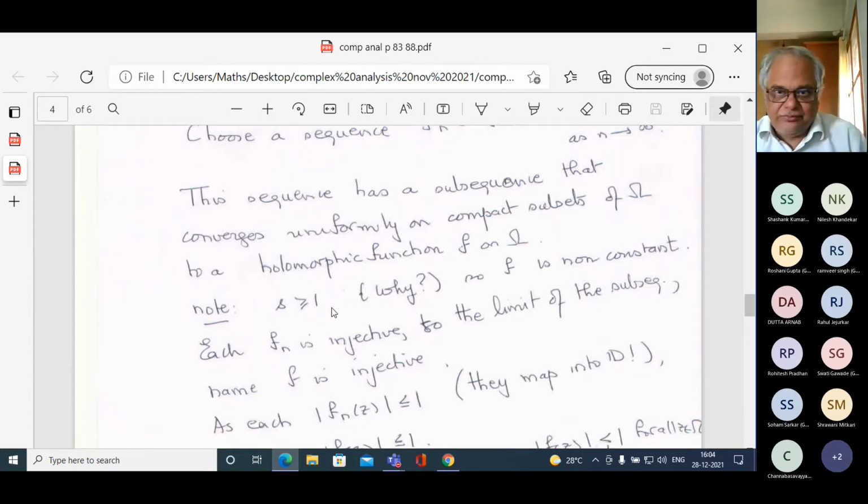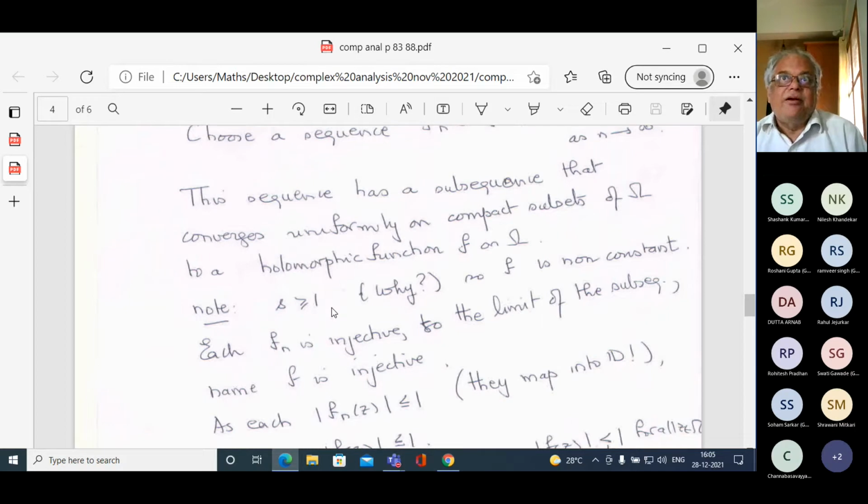Each f_n is injective. The sequence f_n that I'm finding is uniformly bounded. Therefore, it has a subsequence that converges uniformly on every compact subset of omega. Each element is injective. Therefore, the limit of the subsequence is either injective or it is constant.